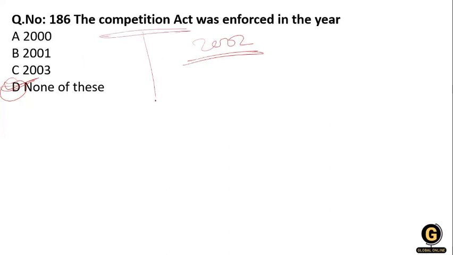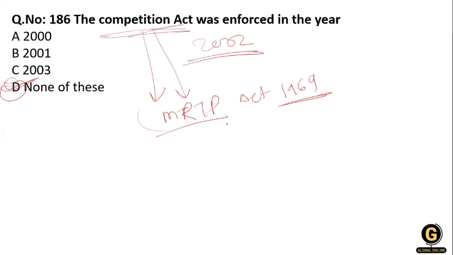The Competition Act replaced whom? The MRTP Act, 1969. The Competition Act replaced the MRTP Act. What is the full form of MRTP? The Monopoly and Restrictive Trade Practices.